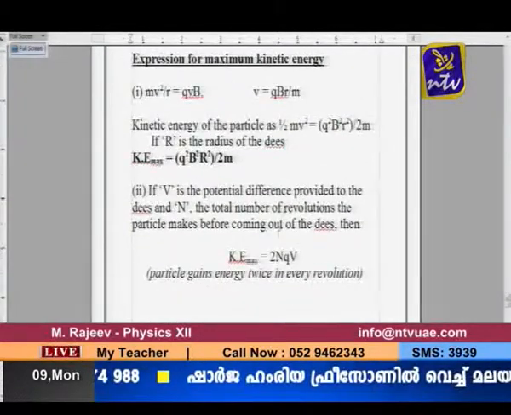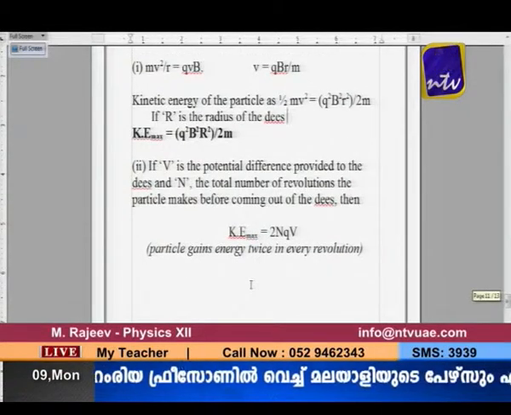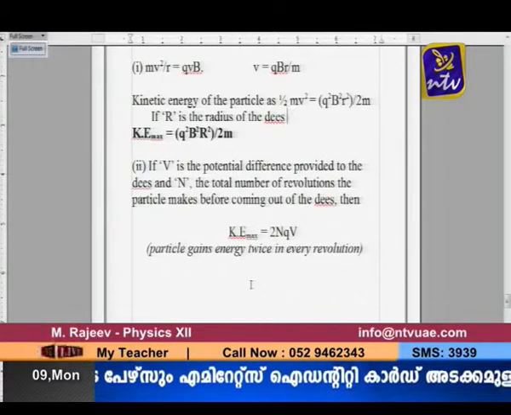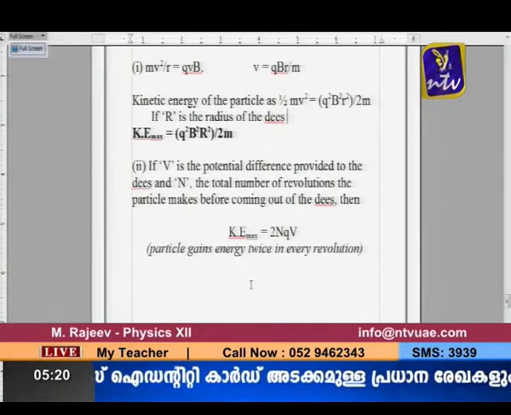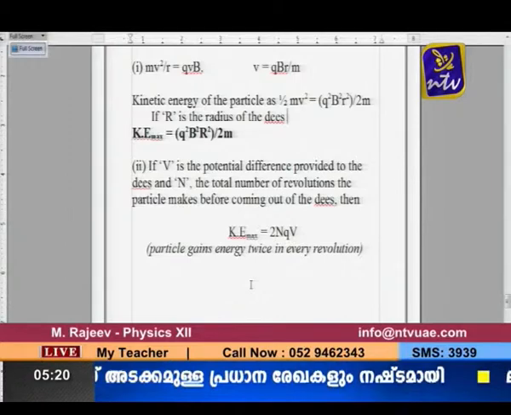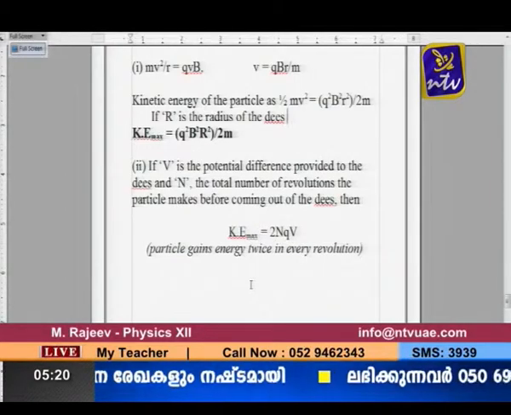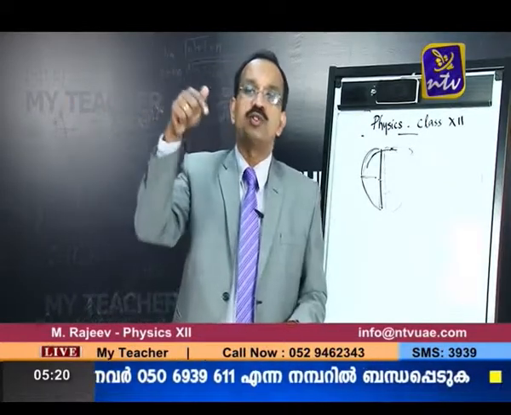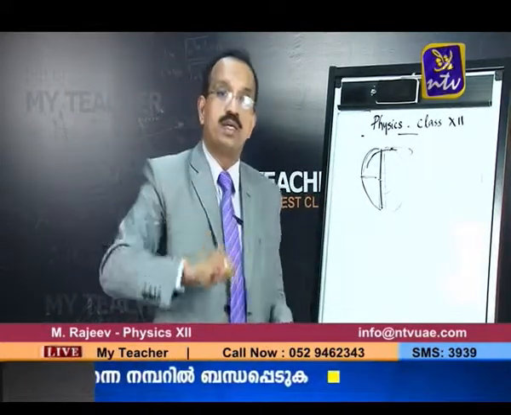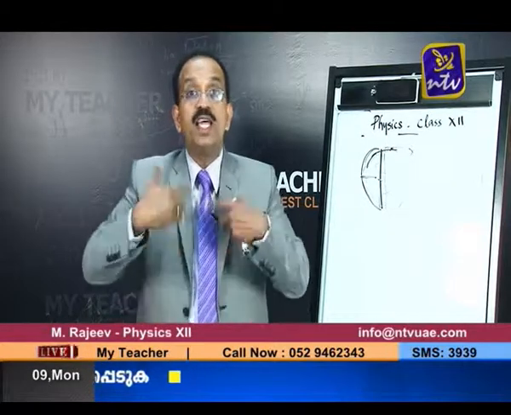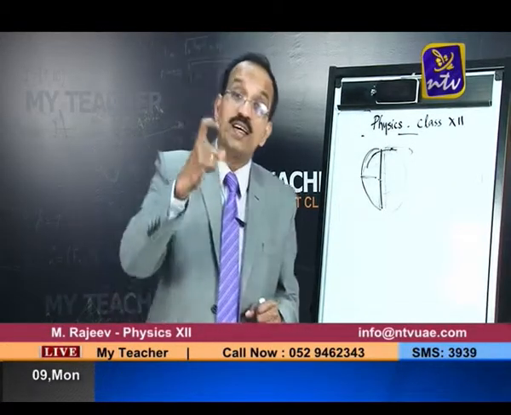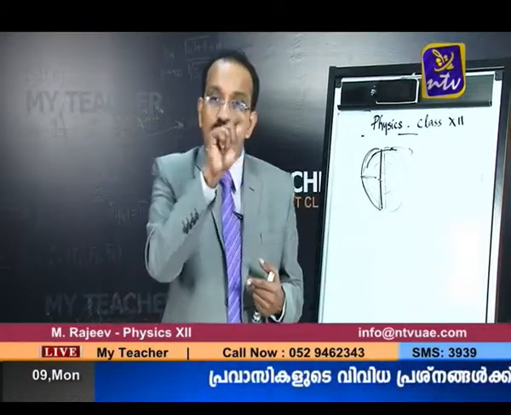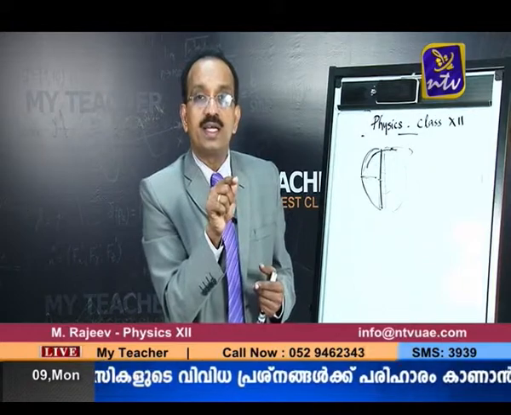And even the second equation, have you seen that? Maximum kinetic energy is also given by 2nqV. What is that exactly? That V is the potential difference. You have studied an equation in the second chapter: qV is the kinetic energy gained by a charged particle under a potential difference V. So every time the charged particle comes to the gap between the D's, it is gaining kinetic energy. What is the expression for kinetic energy gained? qV. Once when it comes out, it gains kinetic energy qV.